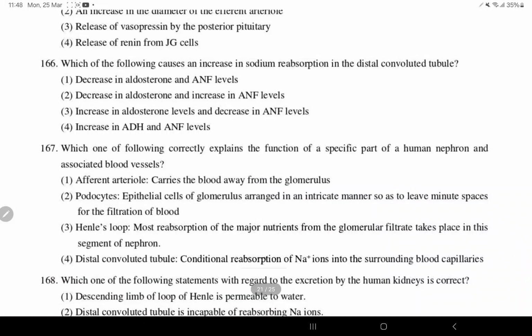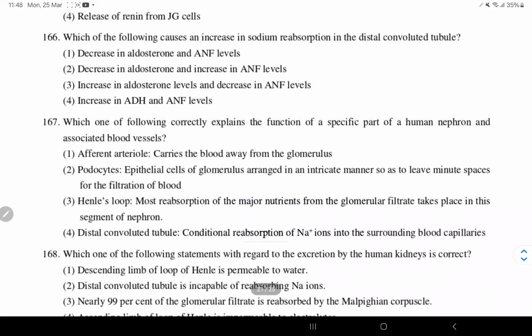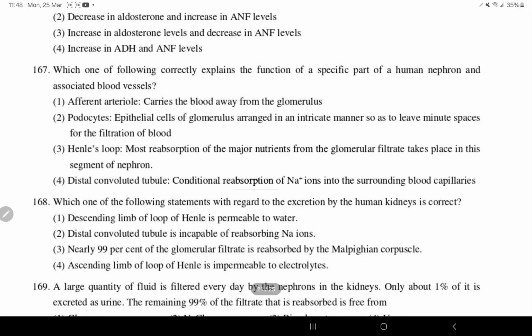Which one of the following causes an increase in sodium reabsorption in DCT? Increase in aldosterone levels and decrease in ANF. So ANF is a vasodilator, so we have to decrease the ANF. Which one of the following correctly explains the function of specific part of human nephron and associated blood vessels?